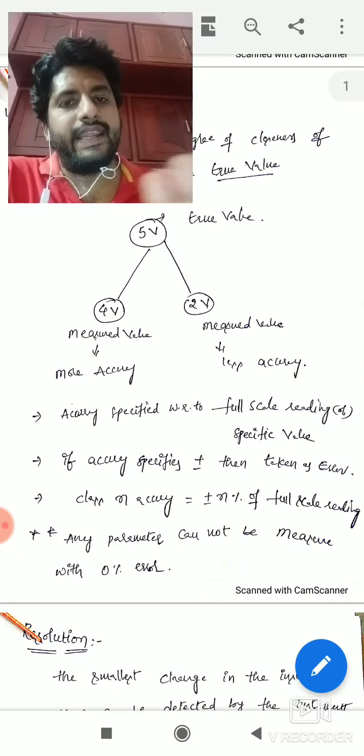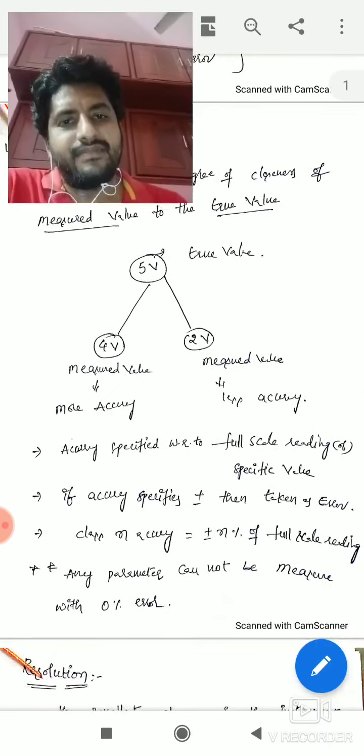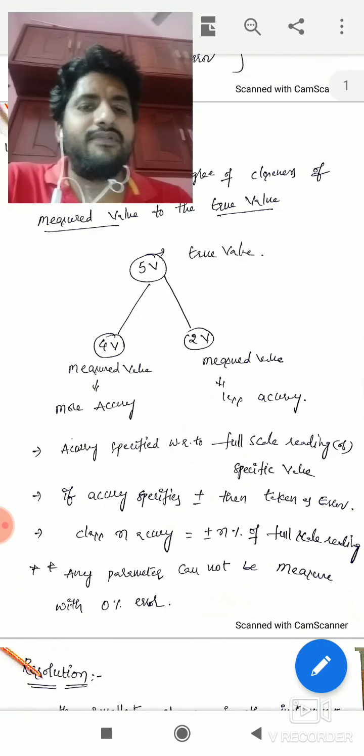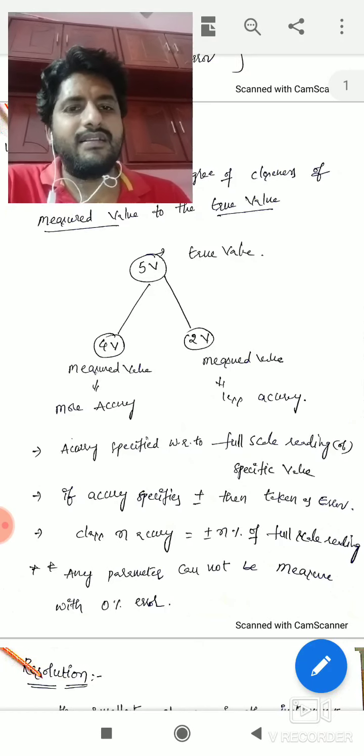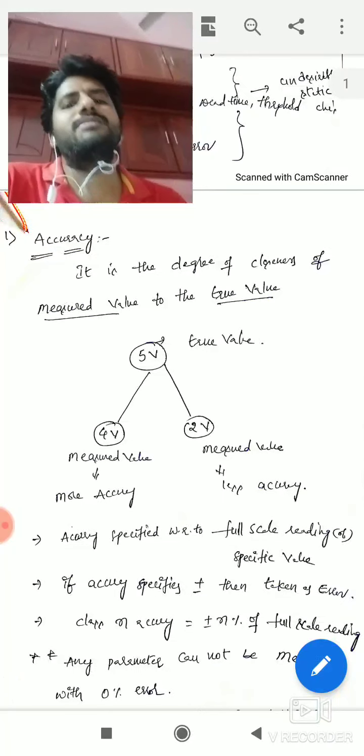So you won't get 0% accuracy. You won't have an instrument with 0% error. So you don't have it in electrical systems. So what is meant by accuracy?